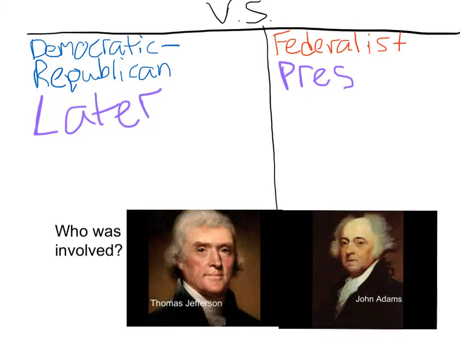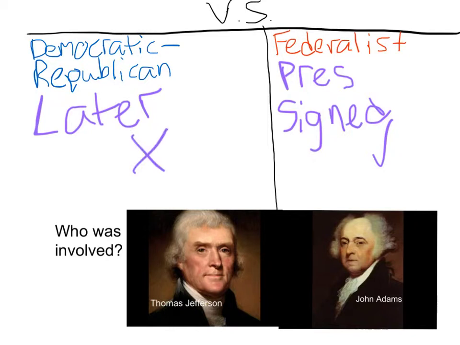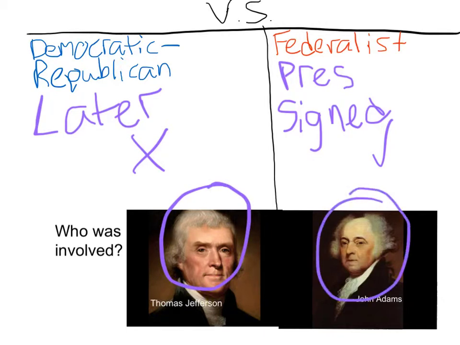John Adams signed the Alien and Sedition Acts into law once they were approved by Congress. Congress was made up of Federalists, and these Federalists passed the Alien and Sedition Acts. These laws were needed to silence the Democratic Republicans because they had too much power compared to the Federalists. The election of 1800, which occurred 2 years after these laws were passed, was a battle between the Democratic Republicans and the Federalists, Thomas Jefferson and John Adams.